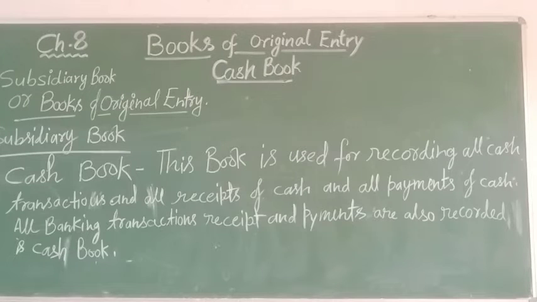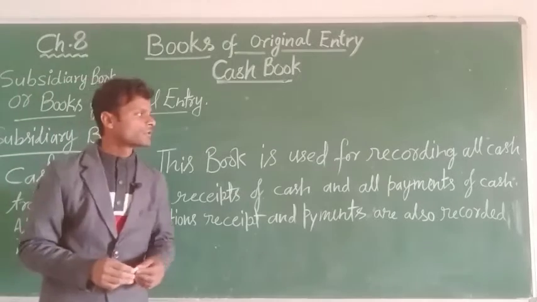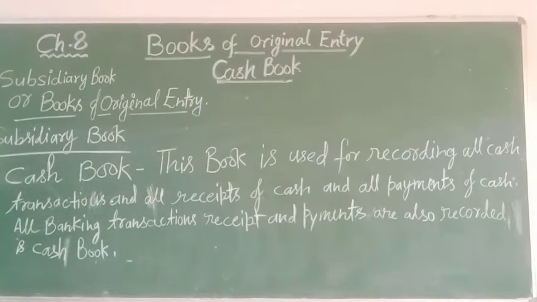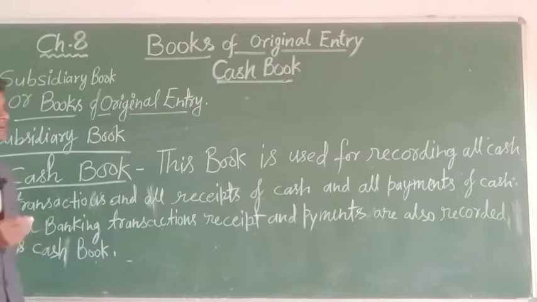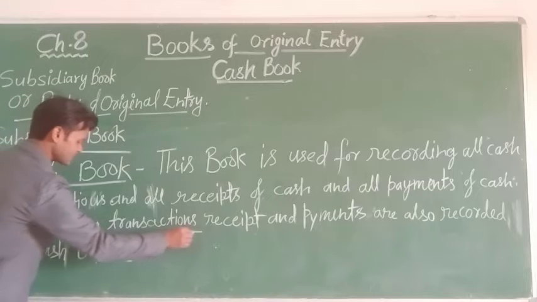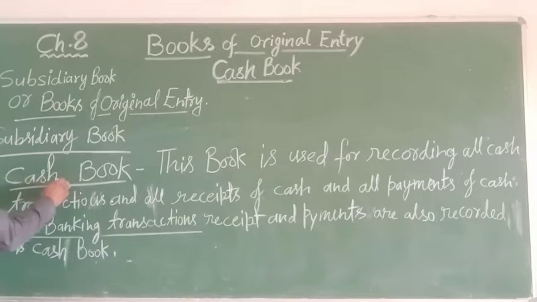According to the subsidiary books, the first book is the cash book. This book is used for recording all cash transactions, all receipts of cash and all payments. All banking transactions, receipts and payments are also recorded in the cash book. So the first subsidiary book, the cash book, records all cash transactions, receipts and payments, and banking transactions are also recorded in this book. Now the first, the cash book, is covered.